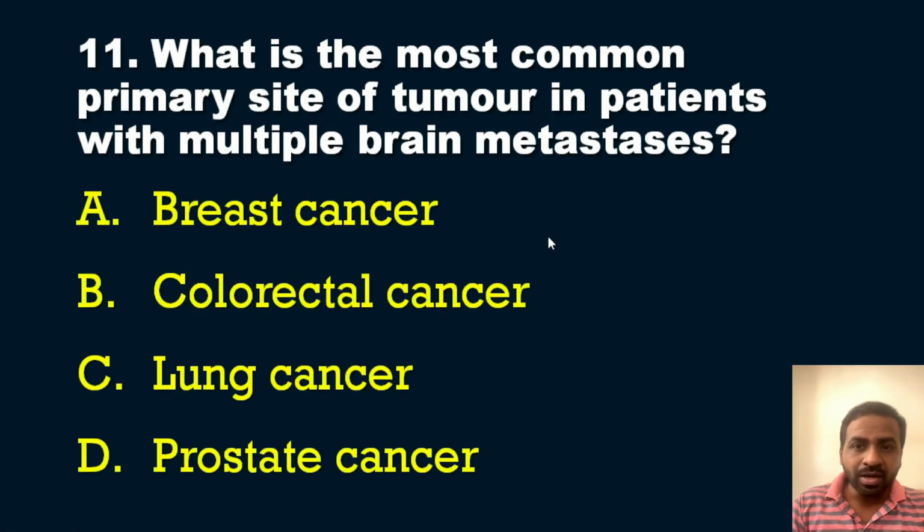This is a previous question which was asked in the exam. The options are: A, breast cancer; B, colorectal cancer; C, lung cancer; and D, prostate cancer. Among these cancers, which will metastasize to the brain very fast, meaning very commonly? The answer was already explained in this session itself, so you can answer very easily. Our first question was related to metastasis, so keep that in mind. The answer is lung cancer.